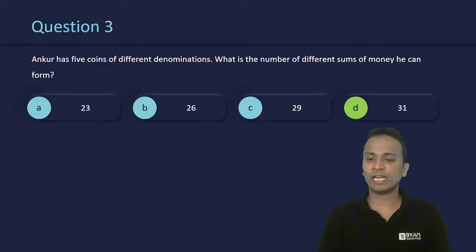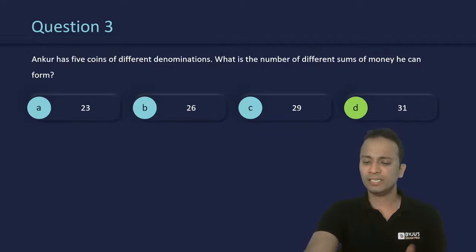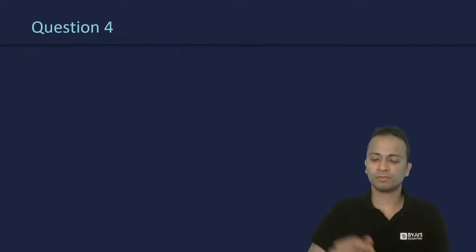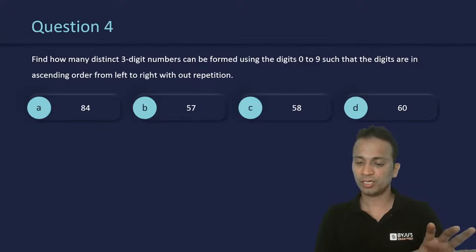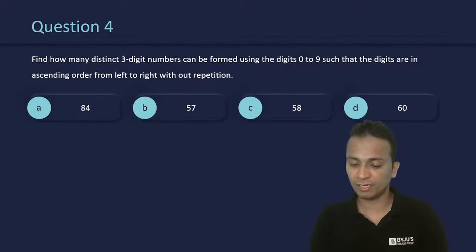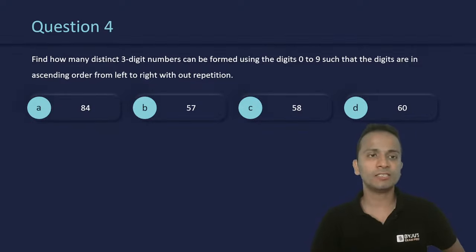ठीक है? So that was question number 3. Easy question था, ज़्यादा difficult नहीं था. Okay, let's quickly move on to question number 4. So students, those who have given a wrong answer, a different answer for question number 3, I hope they have understood what mistake they have done. Okay. So question number 4. Let's look at it.